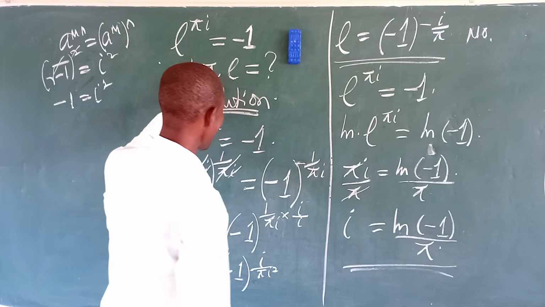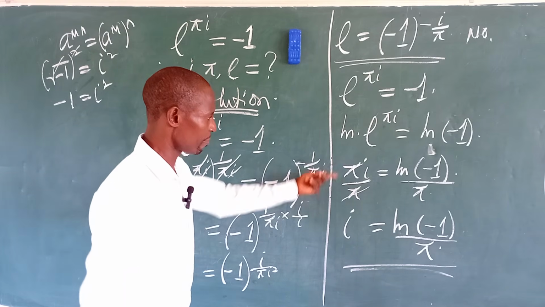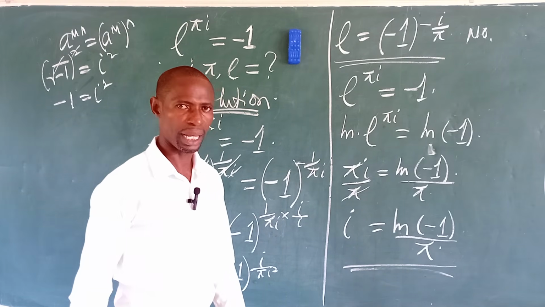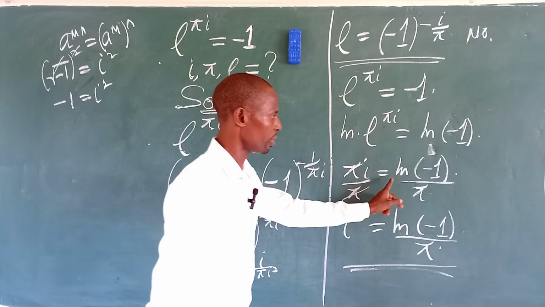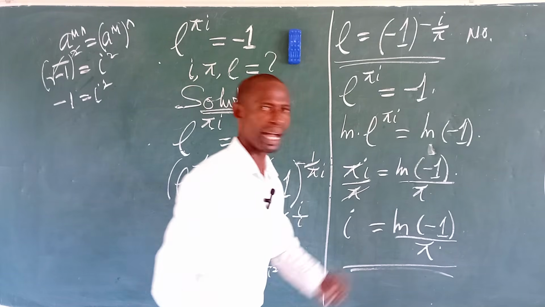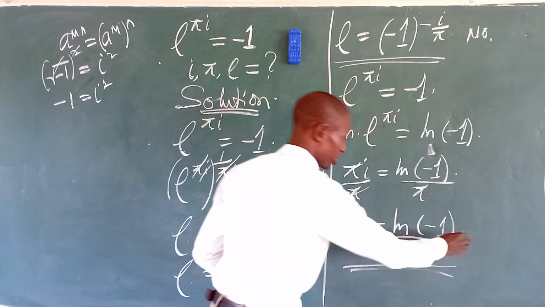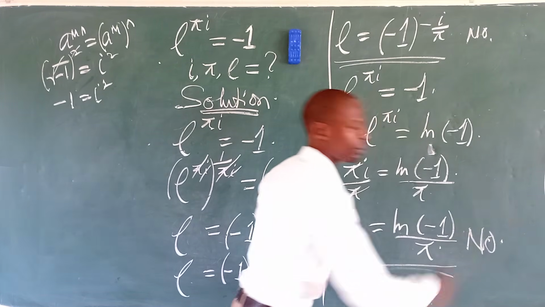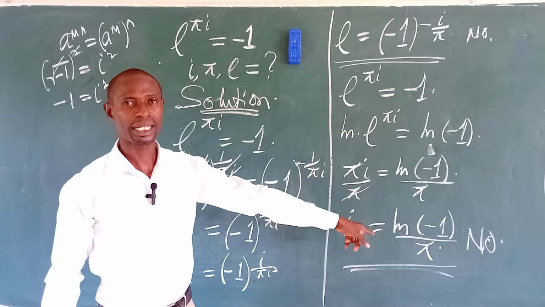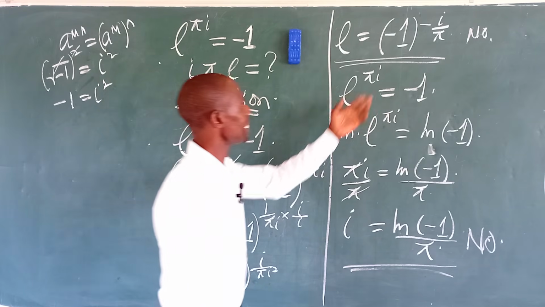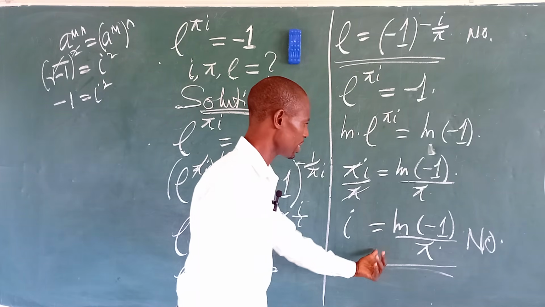Again, if you want to make pi the subject of the formula, what will happen? From this point here, you divide by iota. And so you are going to have pi is equal to ln of minus 1 all over iota. So we can actually separate these three quantities, but does this make sense? The answer is no. This does not make sense. Now, you may ask why this does not make sense.